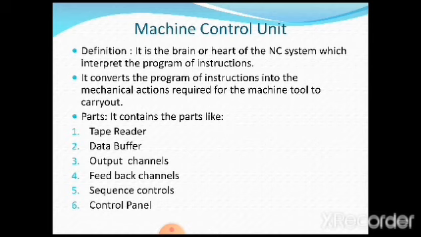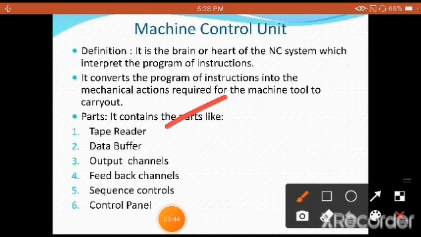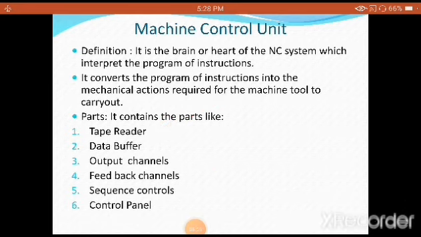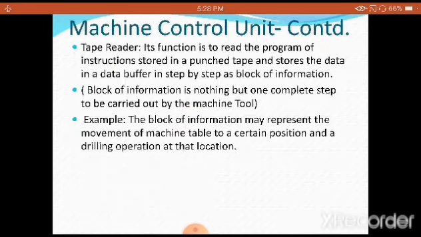It contains parts like the tape reader. We must have a tape reader first, because the tape has the program of instructions, so that has to be read. The elements are the tape reader, data buffer, output channels, feedback channels, sequence controls, and the last one is called the control panel. All these are the important elements of a machine control unit.